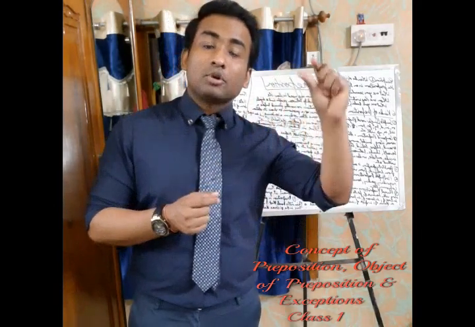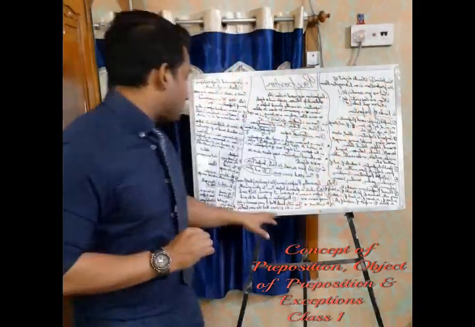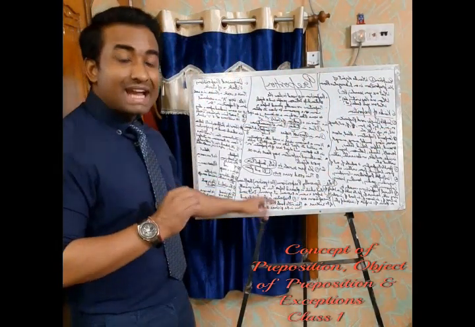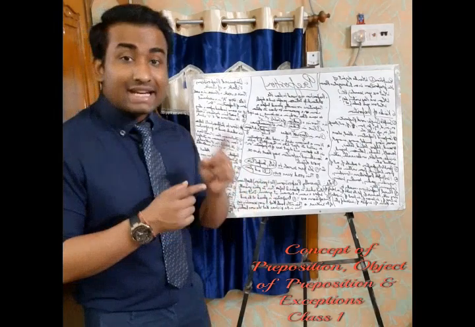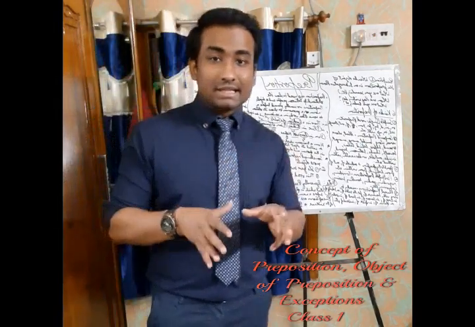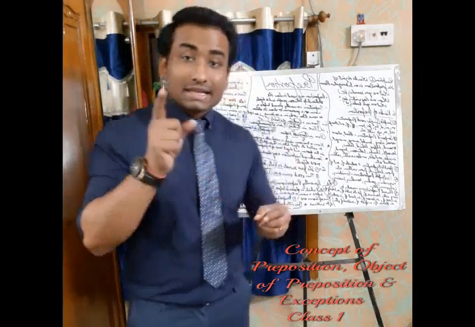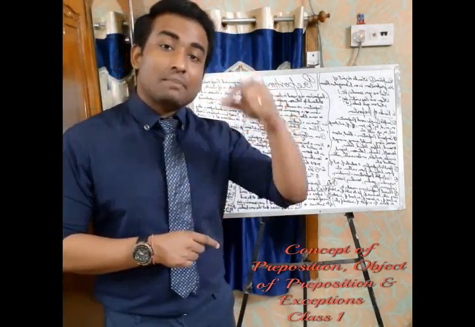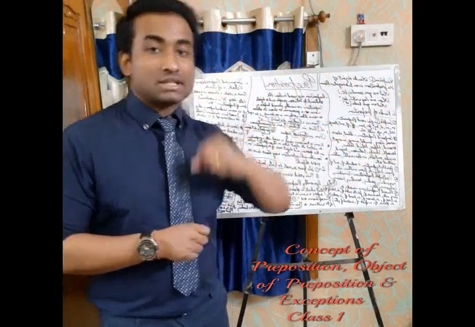There the preposition comes at the last. For example, here I said this is the book that. Now that is coming as an object and it is a relative pronoun. So when a relative pronoun comes in a sentence as an object, then you will find that prepositions are basically used at the end of the sentence.